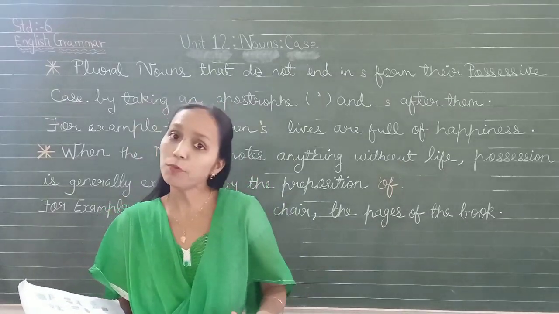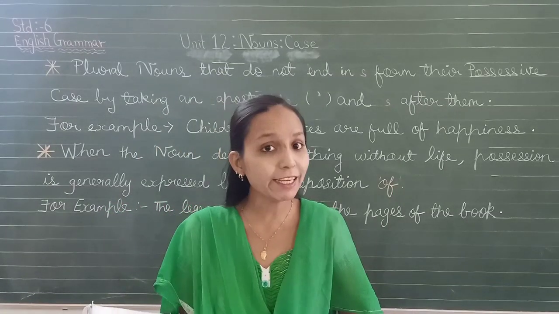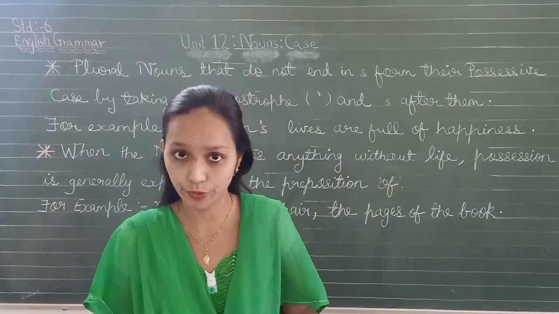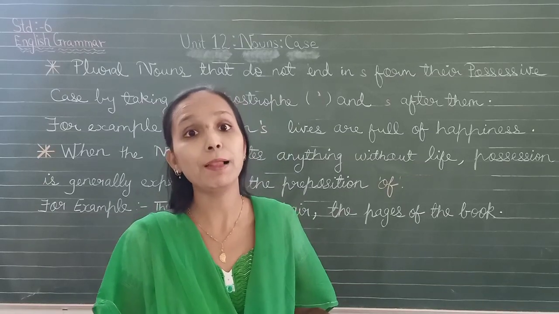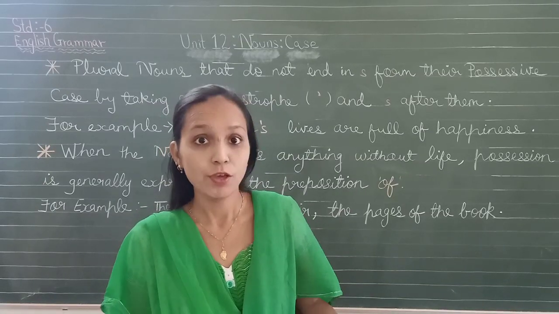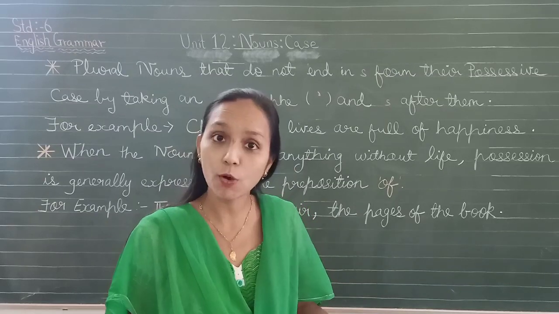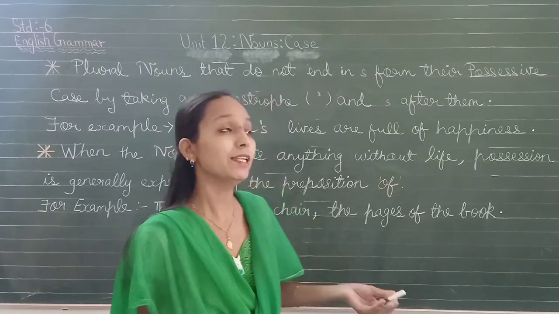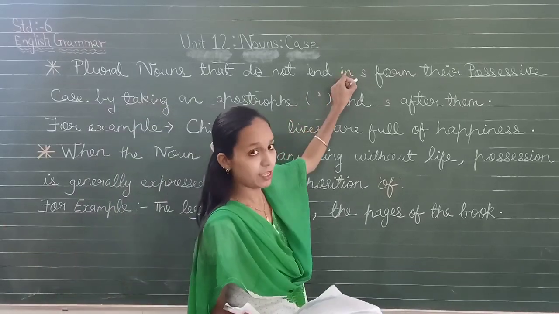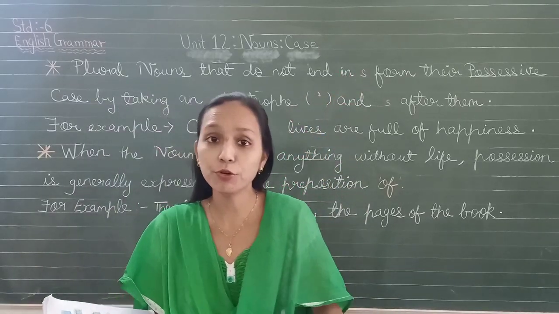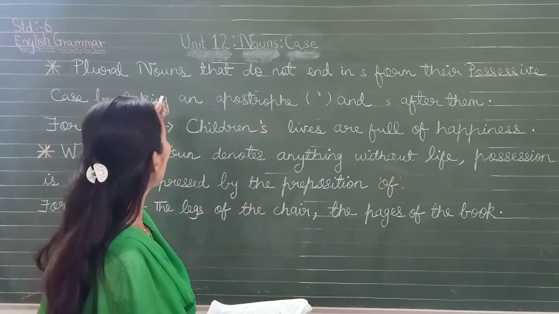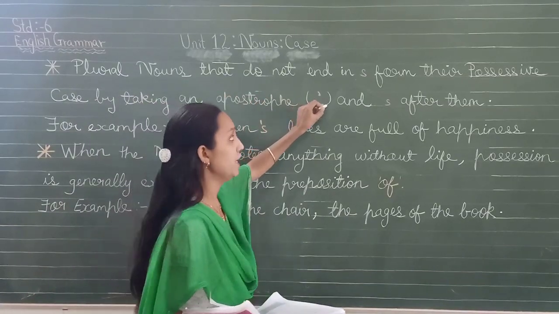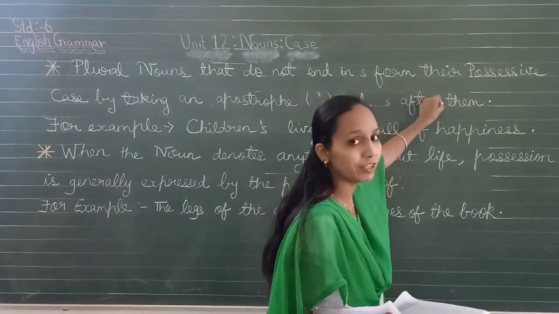There are many plural nouns which do not end in s, but still it is a plural noun. Okay? For example, men, M-E-N, men. Children is a plural noun. Men is a plural noun. Women is a plural noun. But they do not end in s. So in that case, what are you going to do? You have to put an apostrophe and s after them.